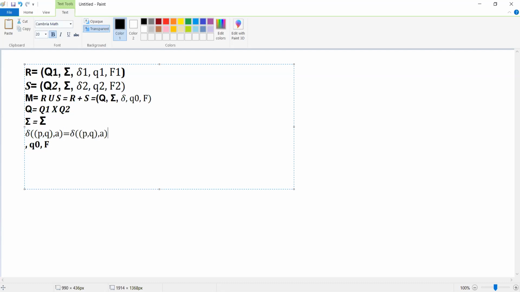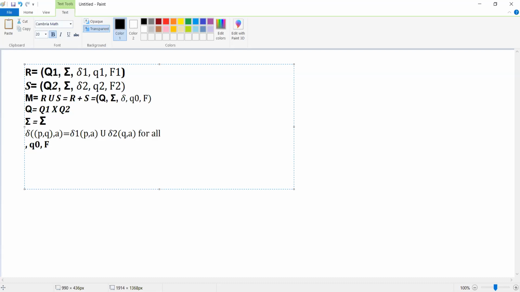The first one will be delta 1 of p comma a, union, then we are going to do delta 2 of q comma a. That's it. Delta 1 of p comma a union delta 2 of q comma a. Now this is going to be our transition function. And here we need to specify what all these things are.